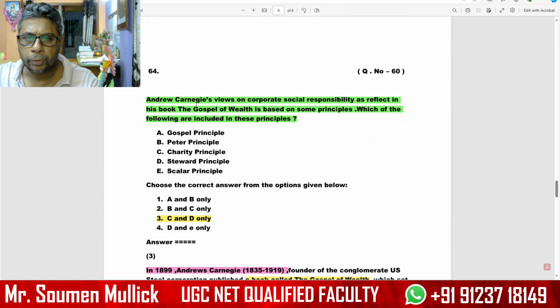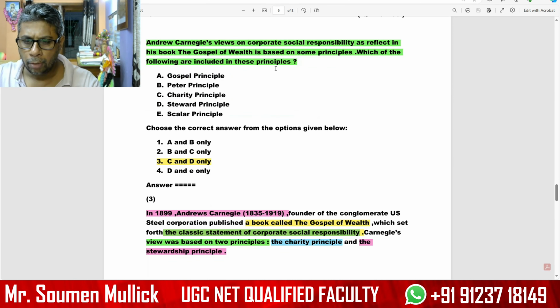Next question, number 60, on Andrew Carnegie's view on corporate social responsibility. Corporate social responsibility, as reflected in his book The Gospel of Wealth, is based on some principles. Which of the following are included in these principles? C and D options are right, so option number 3 is right: charity principle and steward principle.